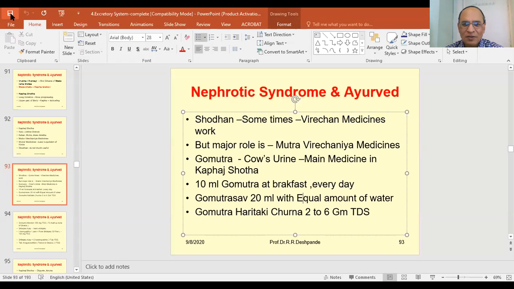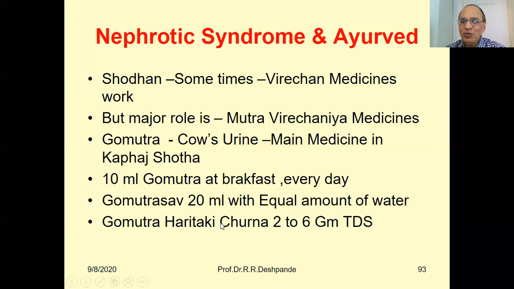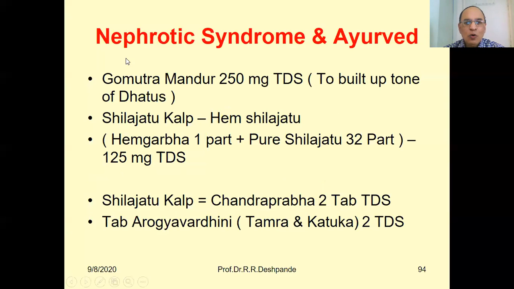Equal amount of water. Then there is one preparation called Gomutra Haritaki Churna. Haritaki is fried in Gomutra, and Gomutra Haritaki powder is available. That can be taken 1 spoon 3 times a day. Likewise, Gomutra Mandur can be prepared and 250 milligrams TDS is used.